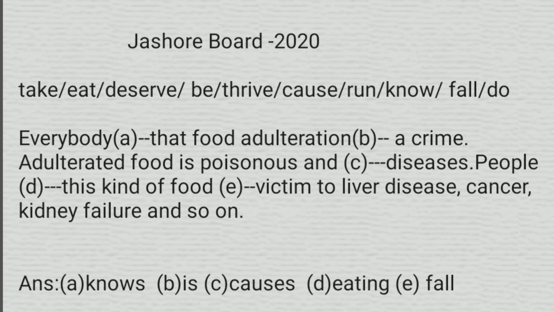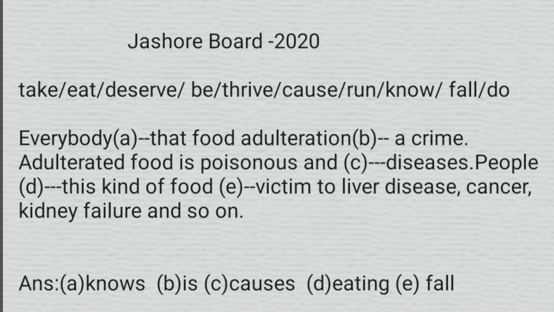And here we can see the word be, and we know that am, is, or was, were belongs to be. So in the second gap the answer will be is. So everybody knows that food adulteration is a crime.